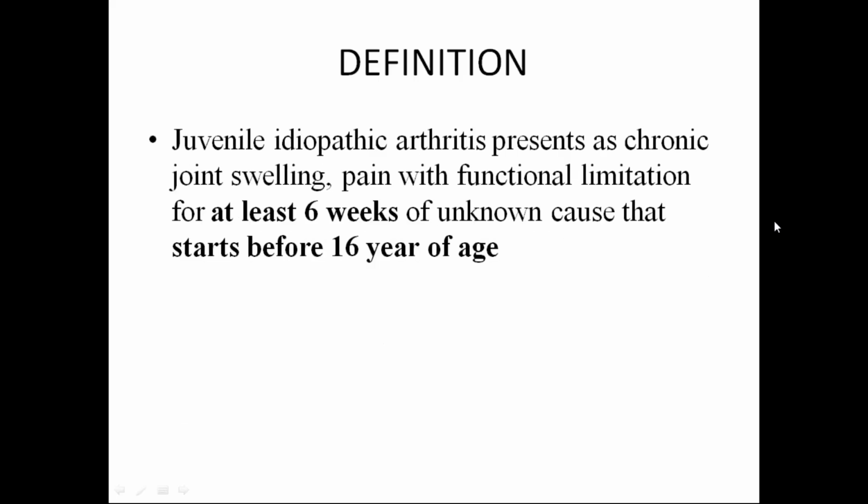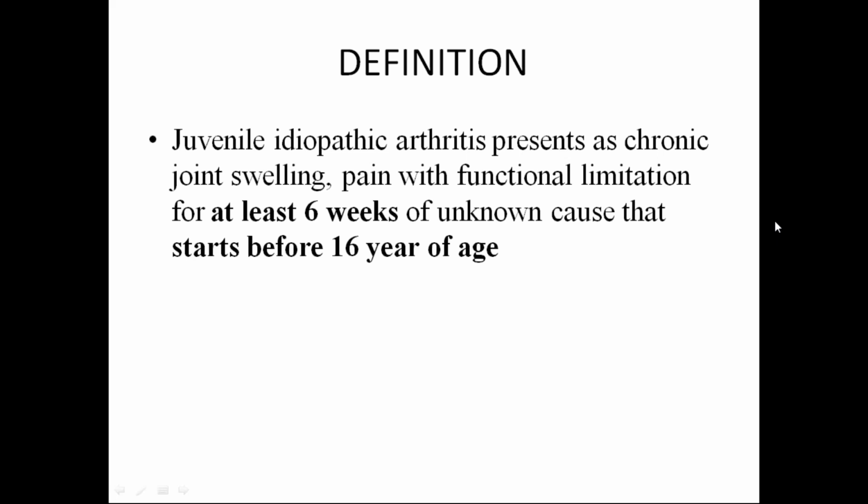According to the International League of Associations for Rheumatology, the proposed definition is: age of onset should be less than 16 years and duration of disease should be more than 6 weeks. At least 6 weeks should be there. So it is chronic joint swelling, pain with functional limitation for at least 6 weeks, of unknown cause, that starts before 16 years of age. So: juvenile, less than 16 years, chronic, at least 6 weeks. That is the thing you must remember.